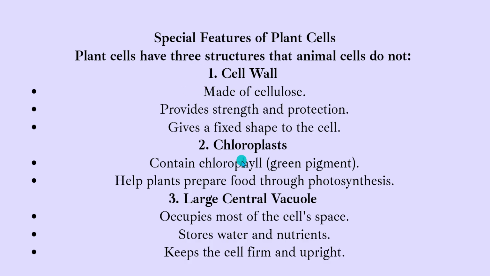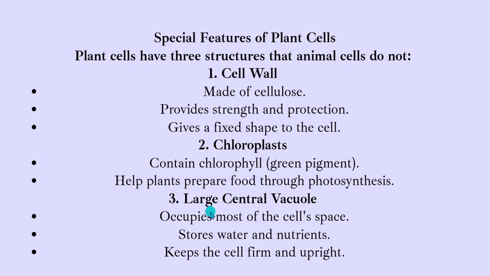And then there is chloroplast. We say that only plants perform photosynthesis, so it is obvious that if it contains chlorophyll, it will only be present in plants. So it helps in preparing food through photosynthesis. So plants perform photosynthesis, and therefore there is presence of chloroplast, because obviously chloroplast contains chlorophyll, which is a green pigment that helps in photosynthesis. So obviously chloroplast will be present only in plants.